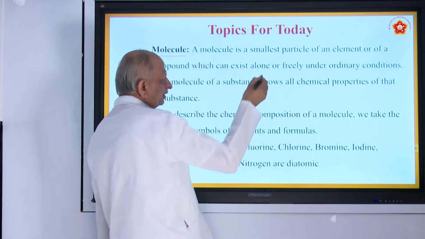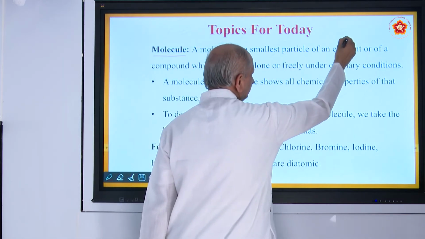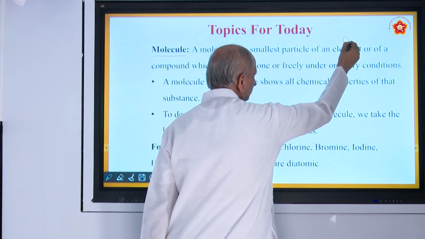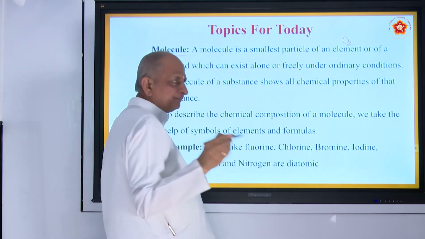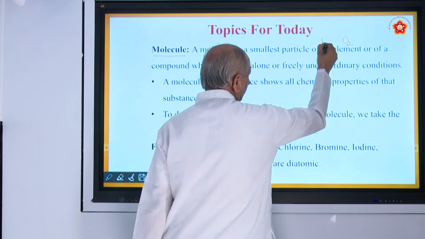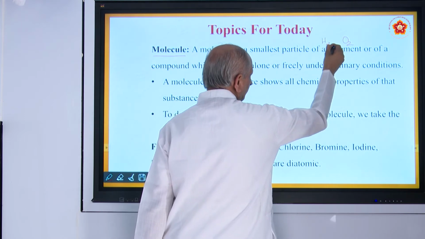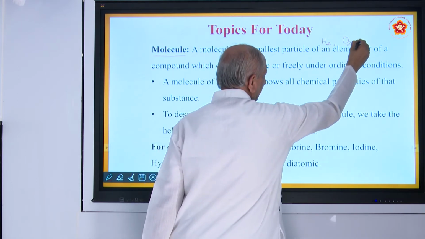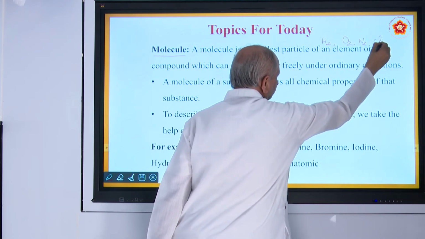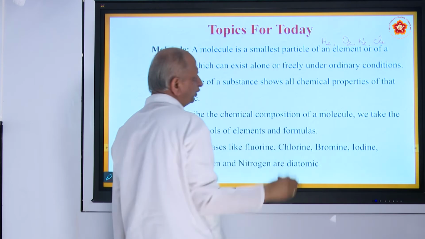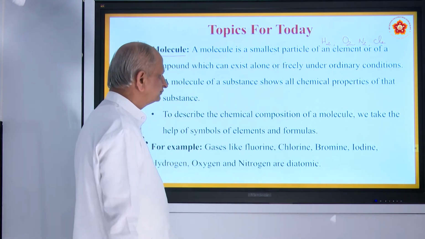So when you say molecule of an element, for example, oxygen, the molecule is called O2, the atom is O. Similarly, if you have hydrogen, that is a molecule of hydrogen, and nitrogen, and chlorine. These are called molecules of elements.